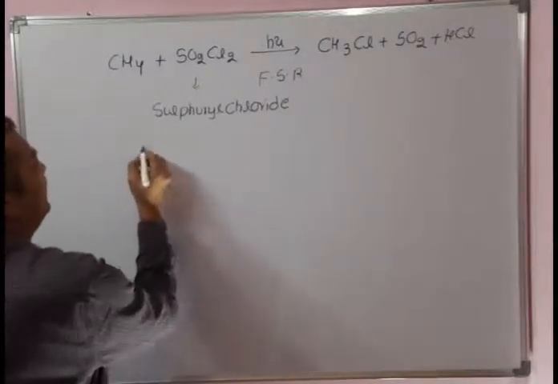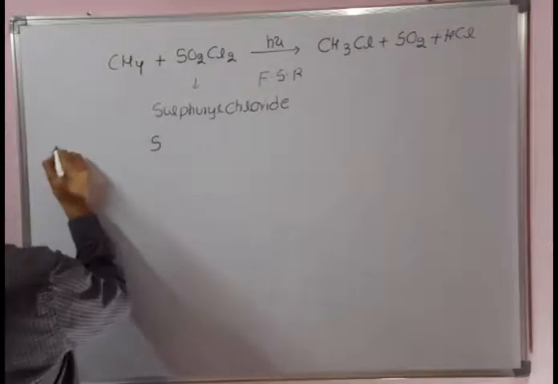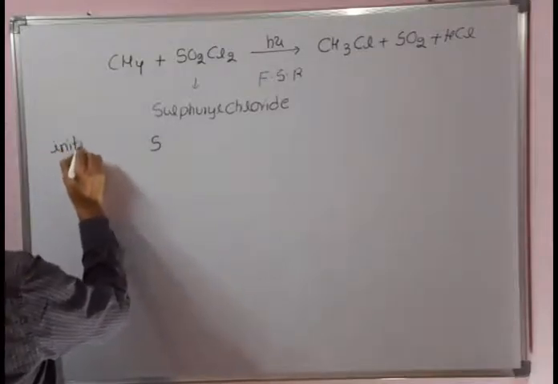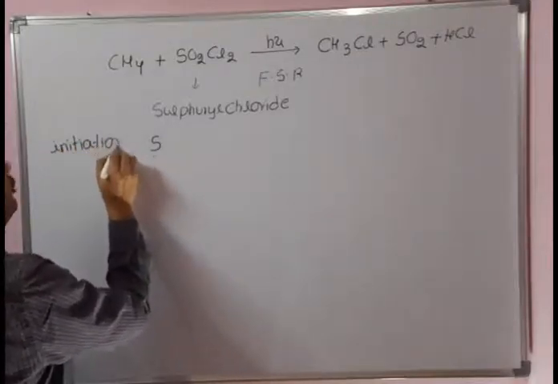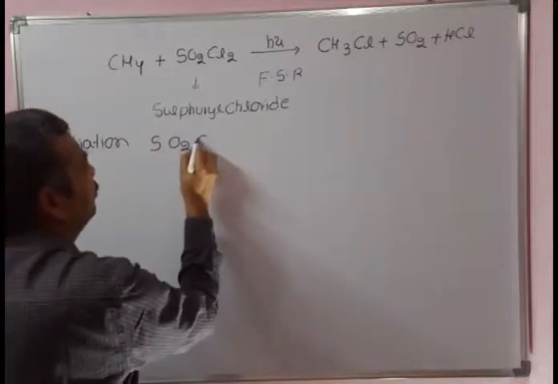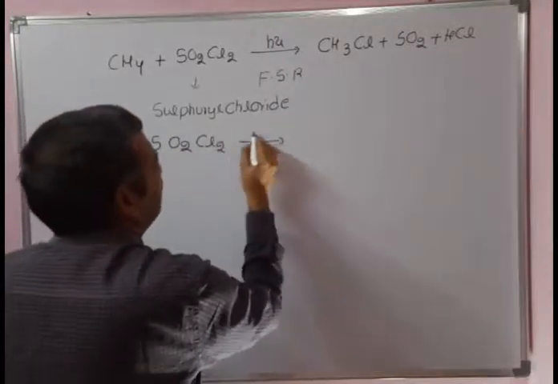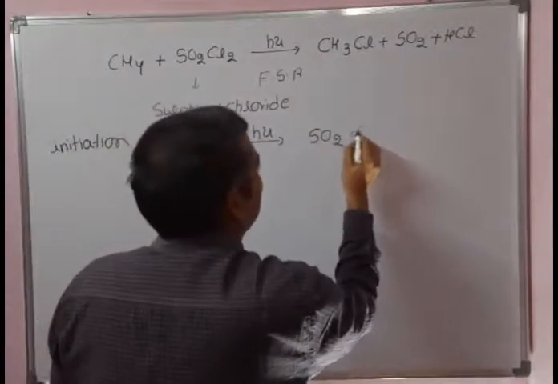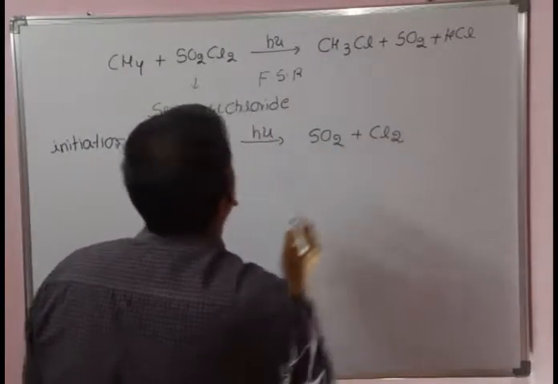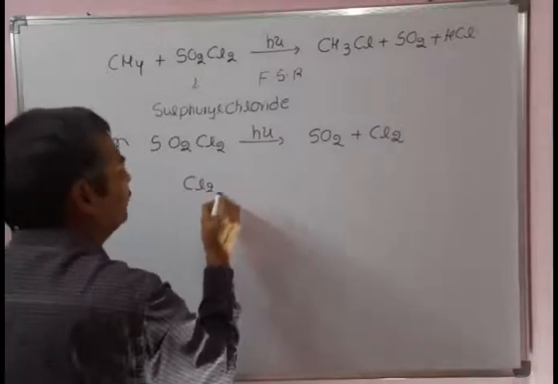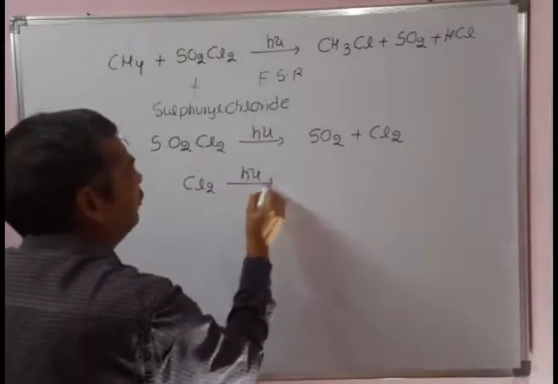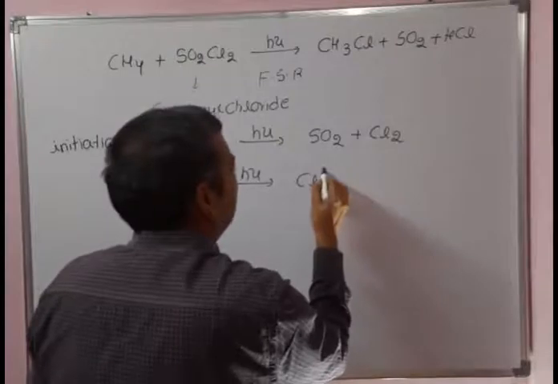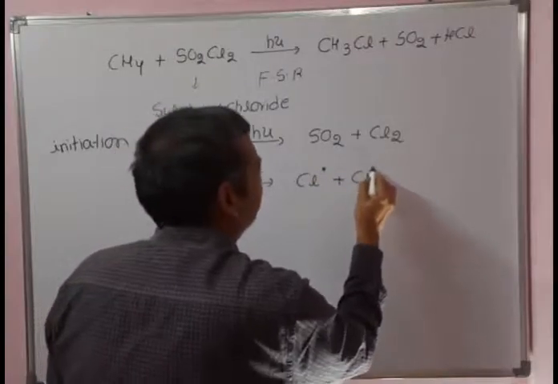In the chain initiation step, sulfuryl chloride, SO2Cl2, in the presence of sunlight gets converted into SO2 and Cl2. That Cl2 in the presence of sunlight gives free radicals, Cl dot plus Cl dot.